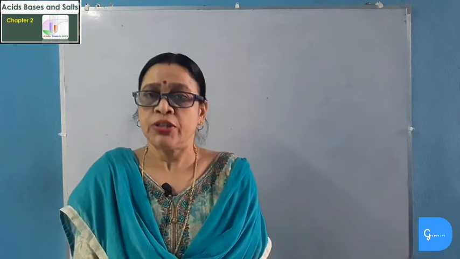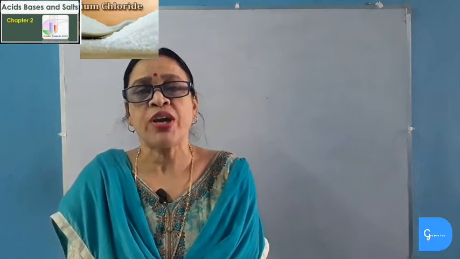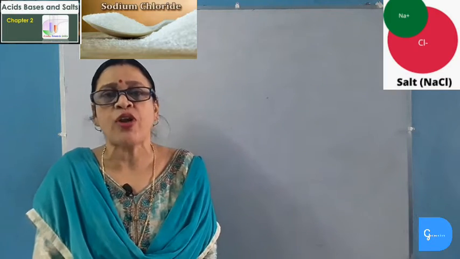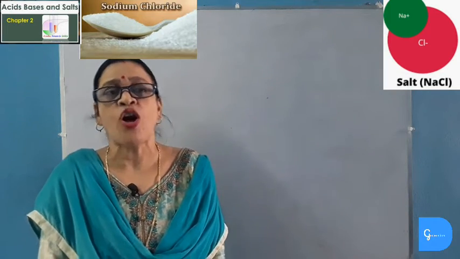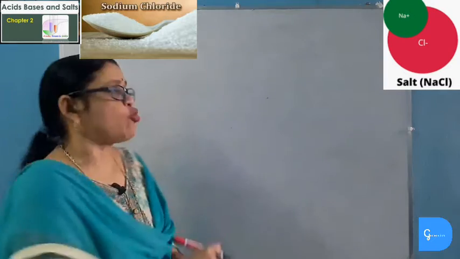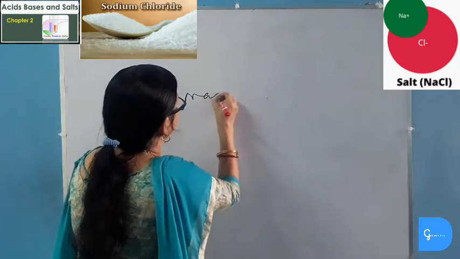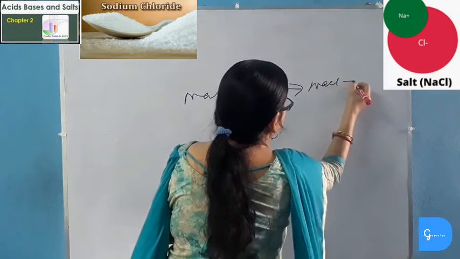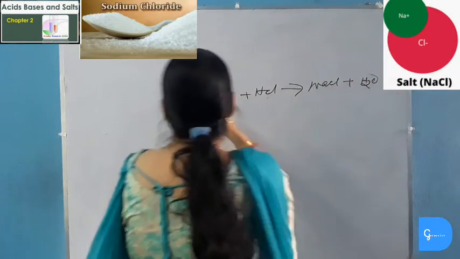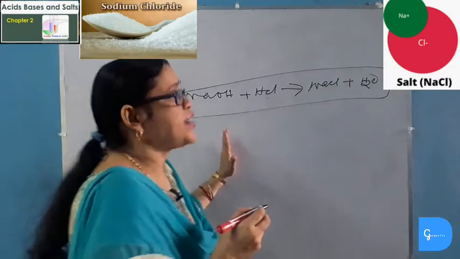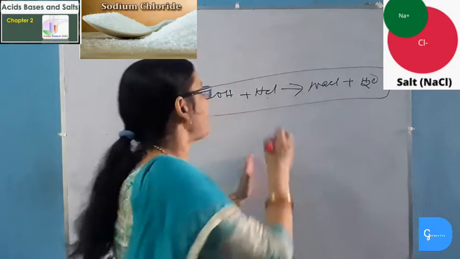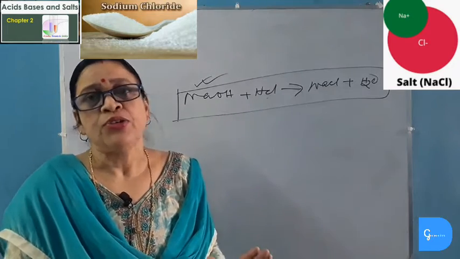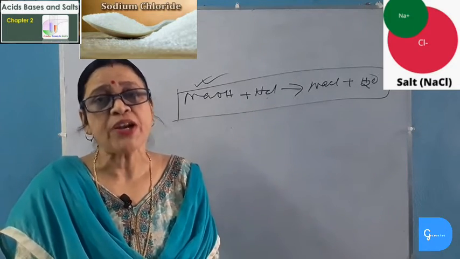Now we will study about the most important salt, sodium chloride or common salt. The chemical name of common salt or table salt is sodium chloride. Sodium chloride or common salt is used in preparing our food. This common salt is obtained in the laboratory by the reaction between sodium hydroxide and hydrochloric acid. But this sodium chloride is never obtained on a large scale by this process, because sodium chloride is available abundantly in nature. So first we will study how sodium chloride is obtained from nature.